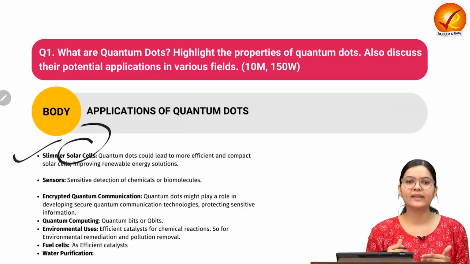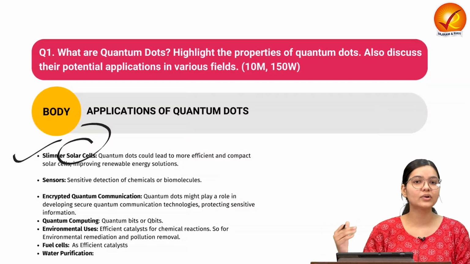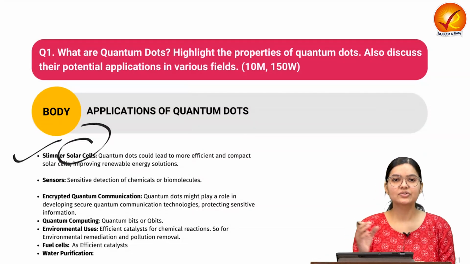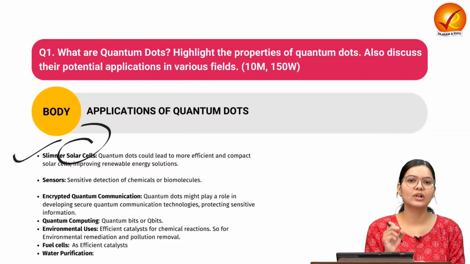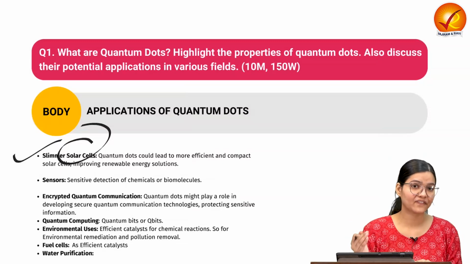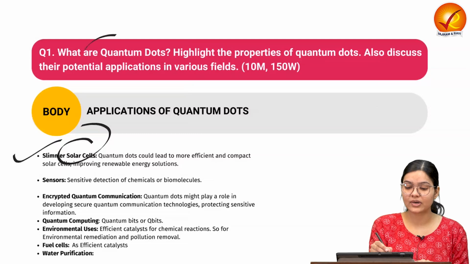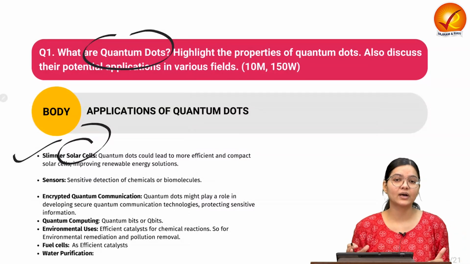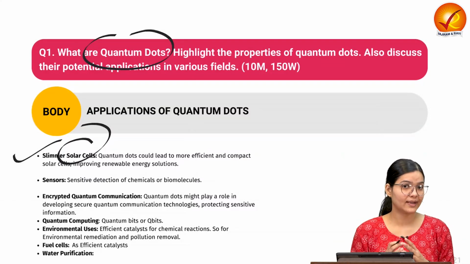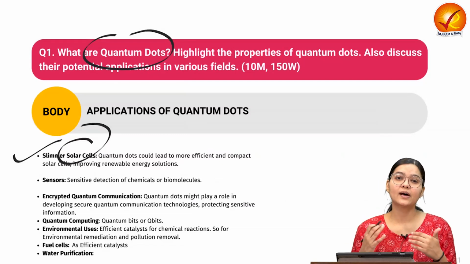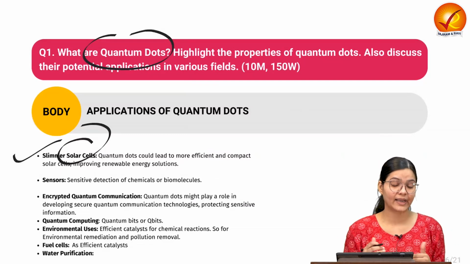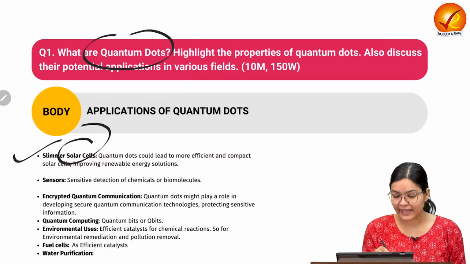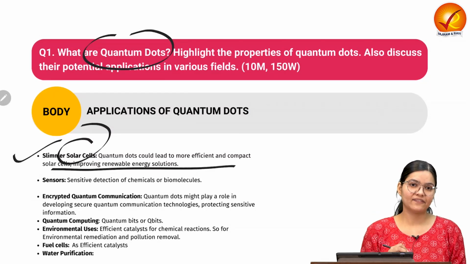As we know, in India and across the globe, we are trying to promote the use of renewable energy in general and solar energy in particular. These photovoltaic effects or solar panels are limited in terms of efficiency. But if we use the quantum dots along with the solar panel, it can work more efficiently, because it has the capability to absorb a wide range of light. As we have seen, visible, and along with that it can absorb ultraviolet light also. That is why it is much more efficient in terms of absorbing light, and that is why it can improve the energy level in the solar cell.